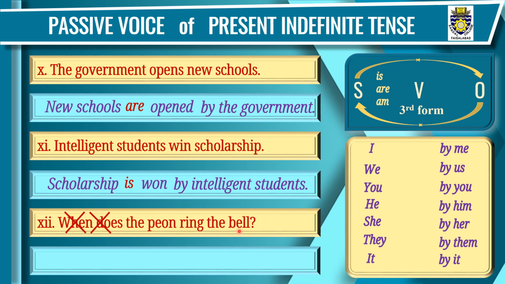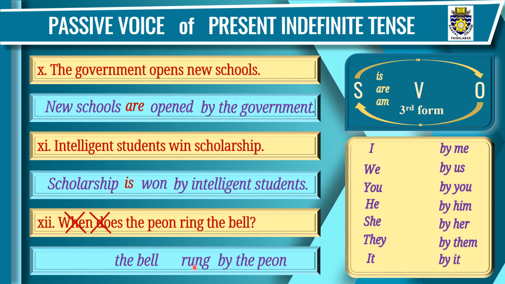Step 1, that is the object will take the place of the subject. So we will write the bell in the beginning. Step 2, the subject will take the place of this object. We will write the peon, and before the peon we will use by. It means by the peon. Step 3, that is third form of this verb, that is ring. The third form of ring is rung.